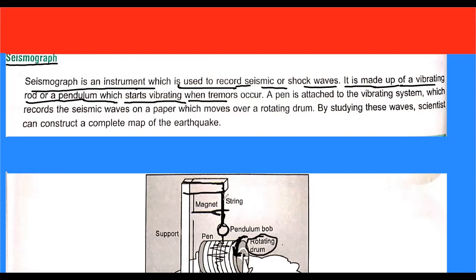Okay, so suppose the cylinder is rotating and the earth is shaking in this direction. Shaking means to and fro motion. So it is going right, left, again right, left, like this. So this cylinder will also start shaking, and this pen is always in contact with this white paper. So on this white paper, this will create a wave like this.